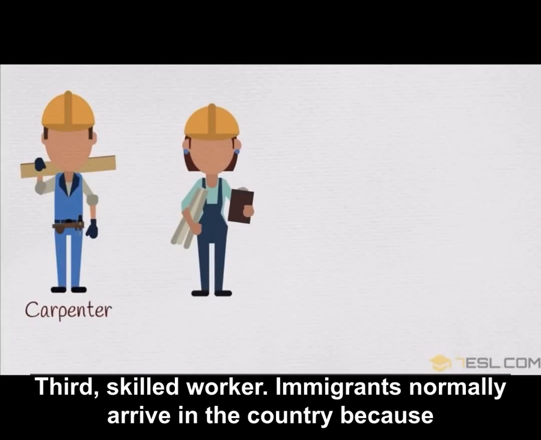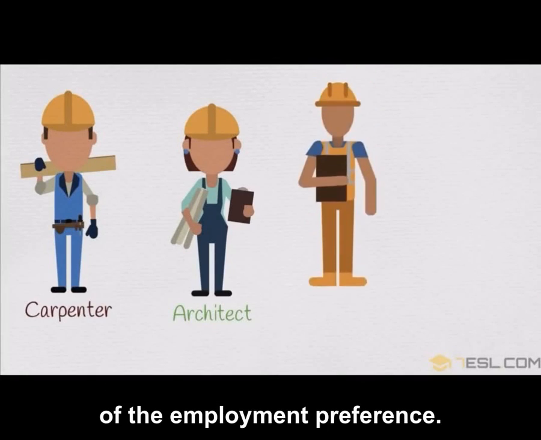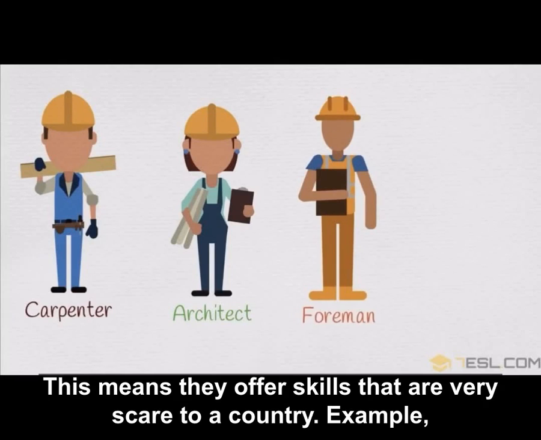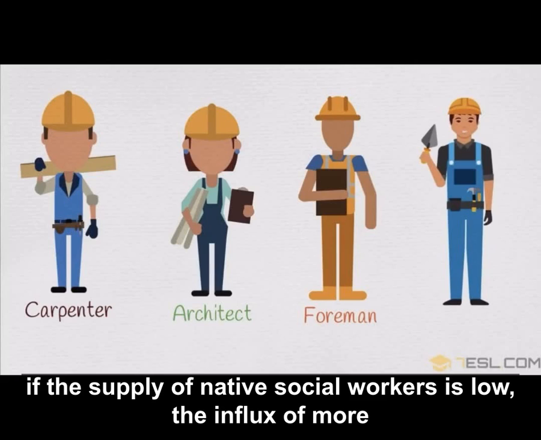Third, skilled workers. Immigrants normally arrive in a country because of employment preference. This means they offer skills that are very scarce to a country. Example, if the supply of native social workers is low, the influx of more social worker immigrants can help.